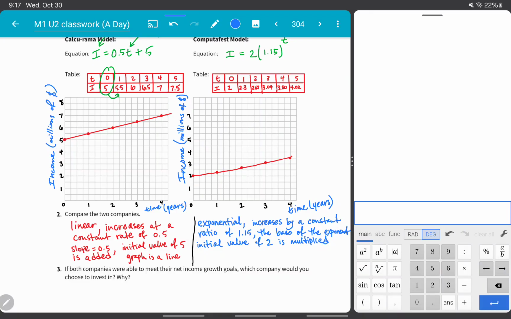And then if I turn my attention to the graph, it's a curve. So graph is an exponential curve, which is going to increase slowly at first, but then rise faster and faster each time. Slowly at first, quicker over time, more quickly over time.